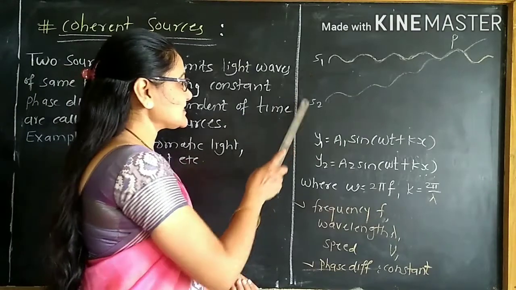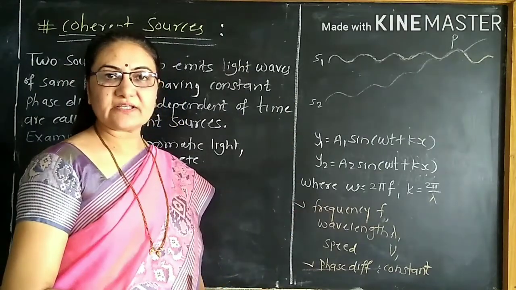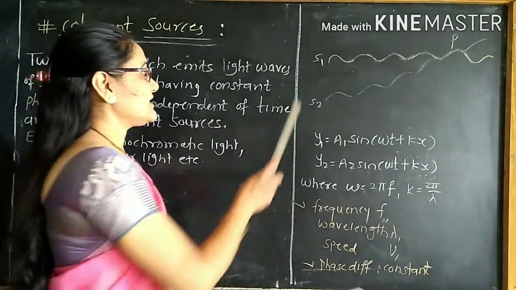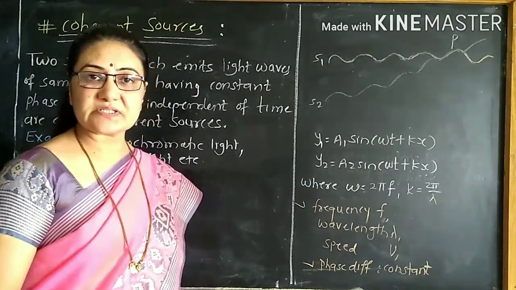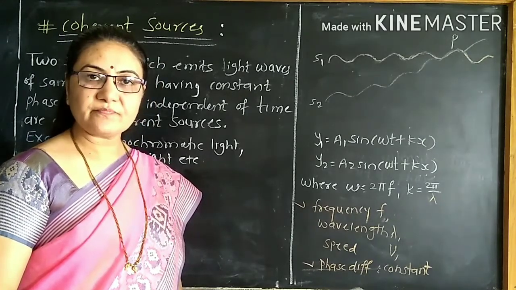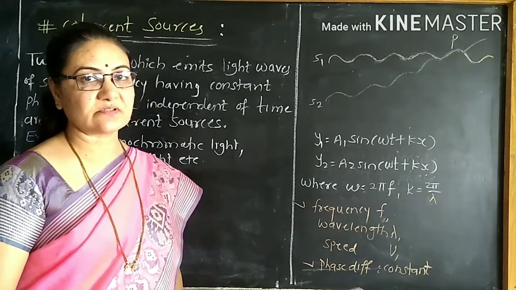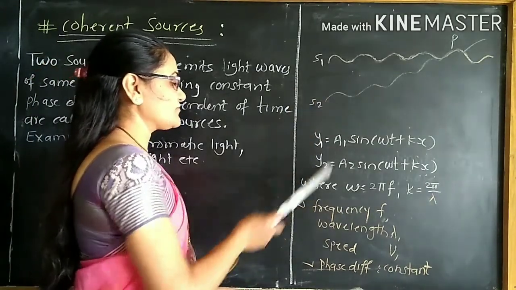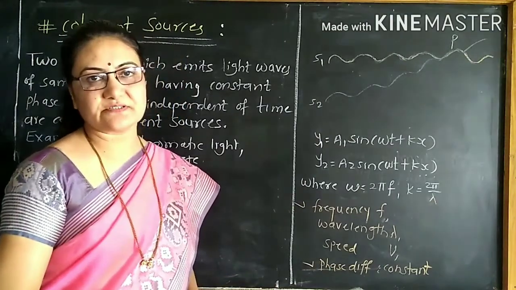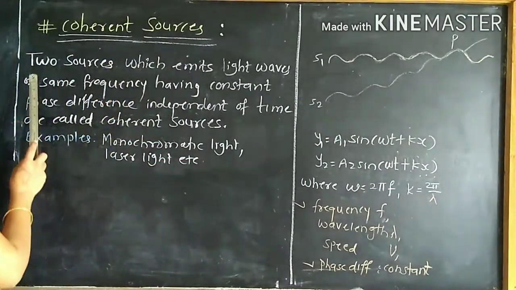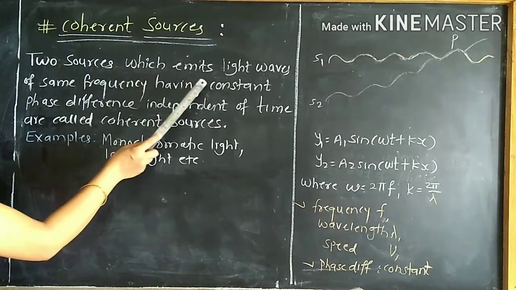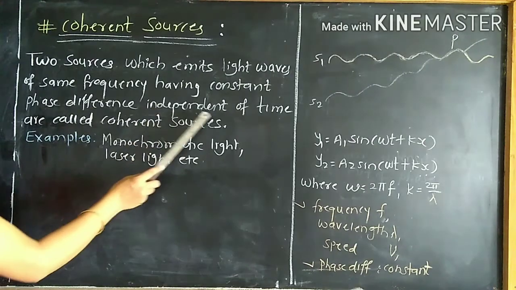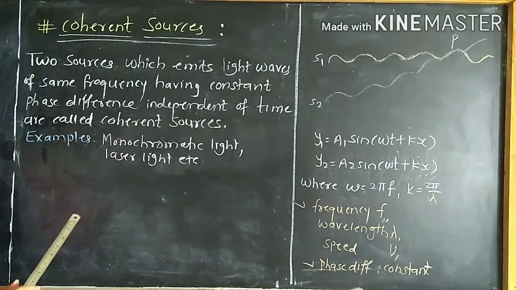These two coherent sources can be obtained from one and the same original source. In other words, S1 and S2 are nothing but secondary sources. They are obtained from one and the same primary source. And that's why S1 and S2 can produce waves of the same frequency and constant phase difference. Two sources which emit light waves of the same frequency having constant phase difference independent of time are called coherent sources.